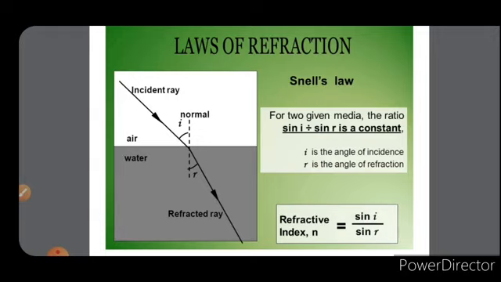This constant value is called the refractive index, which is represented by N. So N is equal to sine I divided by sine R.